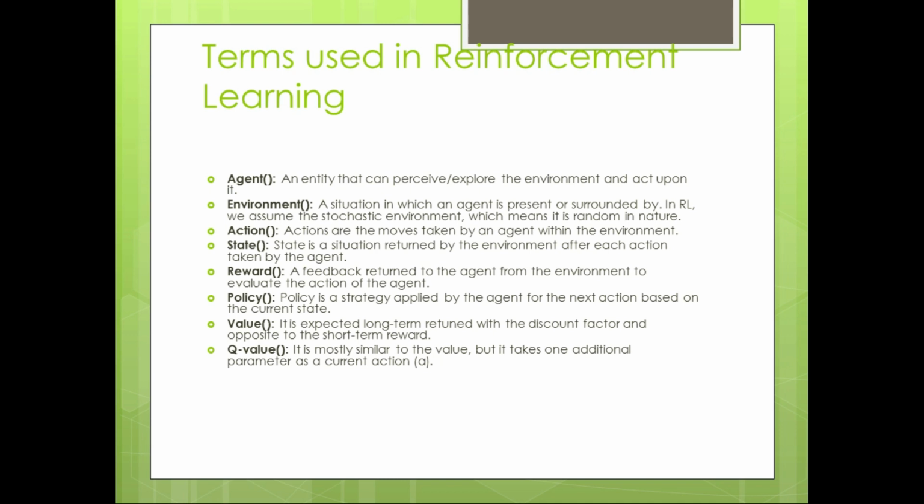We will move forward. The terms used in reinforcement learning are: number one is the agent, an entity that can perceive, explore the environment and act upon it. Number two, the environment. Third one is the action. The actions are the moves taken by the agent. The agent is just like your sensor within the environment. The state is basically a situation returned by the environment after each action taken by the agent. The reward is a feedback that I already told you about. When a positive action takes place, there is a reward, and if a negative action takes place, then there is a penalty.